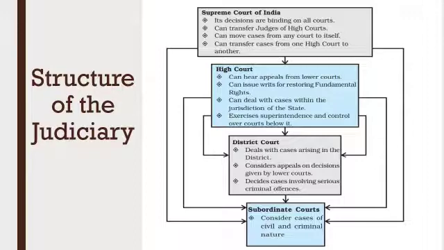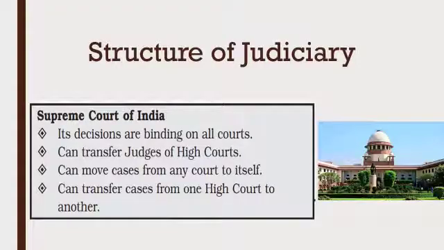And now we will study the works or functioning, or you can say the fields of different courts according to their functioning. According to the diagram or last slide, Supreme Court of India is on the top, and its fields or its works are: its decisions are binding on all courts.